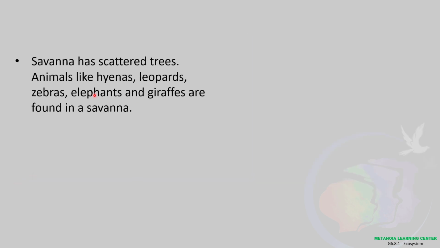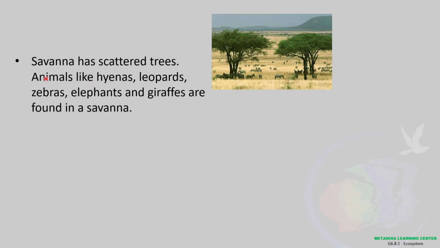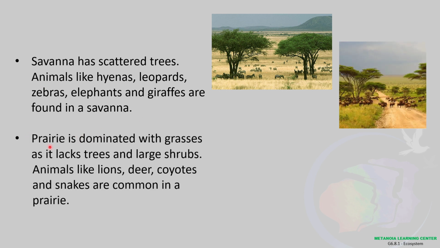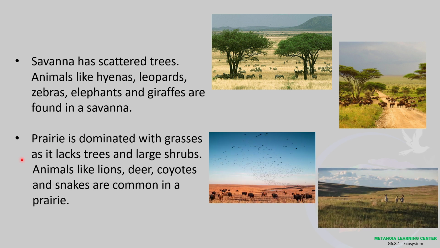Okay? So savanna has scattered trees. Animals like hyenas, leopards, zebras, elephants, and giraffes are found in a savanna. A prairie is dominated with grasses as it lacks trees and large shrubs. So, comparison between the two, okay? So, I might ask that of you. Animals like lions, deer, coyotes, and snakes are common in a prairie.